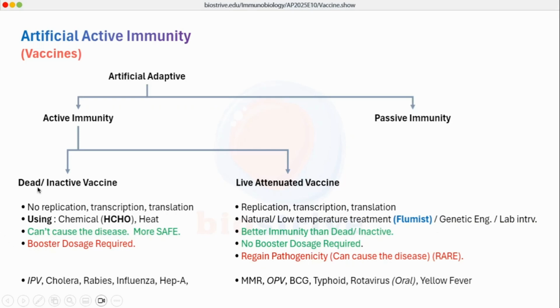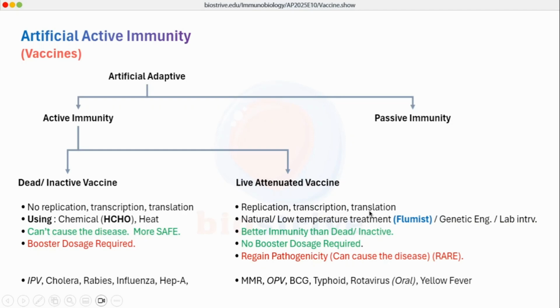Now, what are the advantages of these? What are the advantages of dead or inactive vaccines? And what are the advantages of live attenuated vaccines? The vaccine is completely dead. The bacteria cannot replicate, cannot transcribe, cannot translate its own proteins. So it is relatively safer as compared to live attenuated vaccines, which means they cannot cause disease. They are more safe. In case of live attenuated vaccines, they can very much replicate, transcribe and translate.